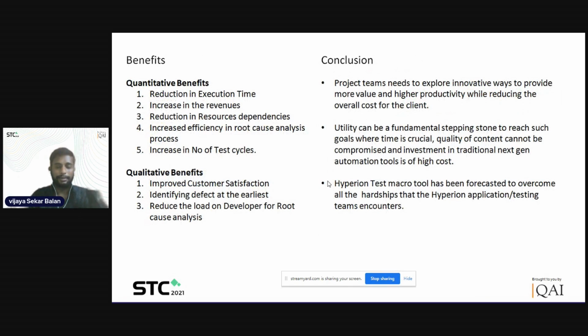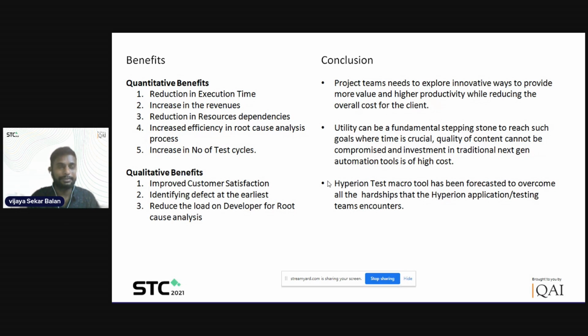And this will be my final slide. Here I have the benefits. As I was discussing in this demo, I just jotted down the quantitative benefits here. One is the reduction in execution time.